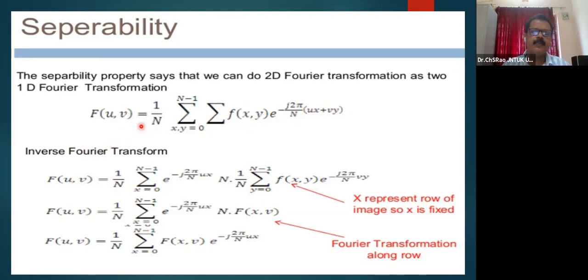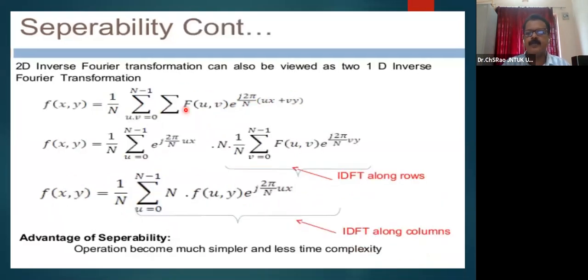The inverse Fourier transform may be represented similarly, although the equation is not present here. This F of uv may be computed as 1 by n sigma x equal to 0 to n minus 1, with e power minus j 2 pi ux by n, and on vy we will use the image f of x. X represents the rows of the image, so x is fixed. By fixing x, the row-wise transformation is computed, and later by fixing the other parameter, the Fourier transformation among rows is computed, and after that we can compute the Fourier transformation among the columns.